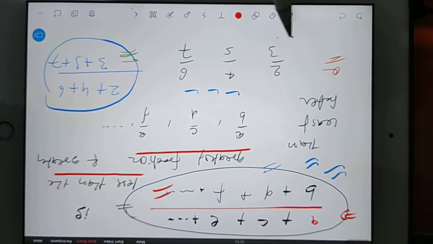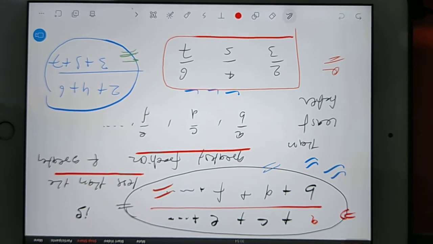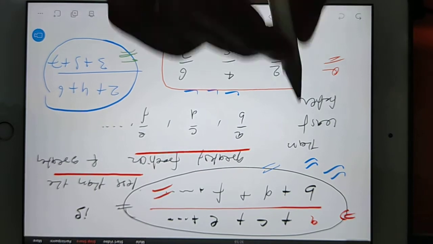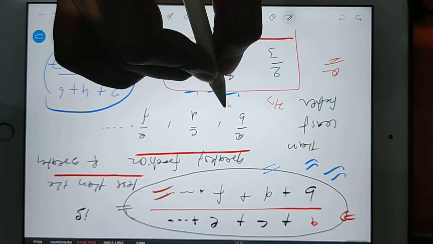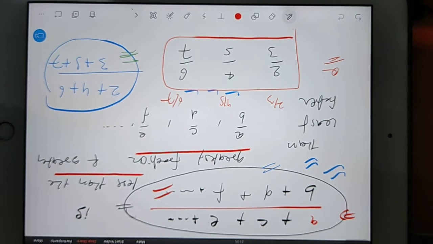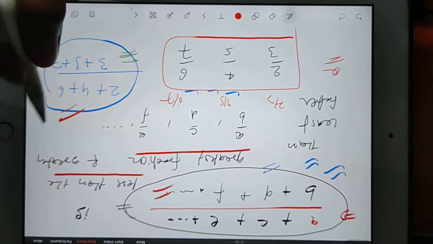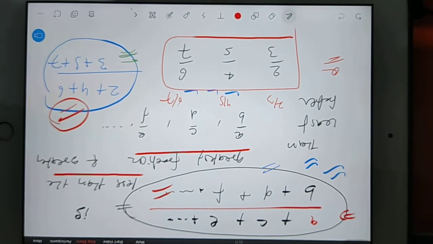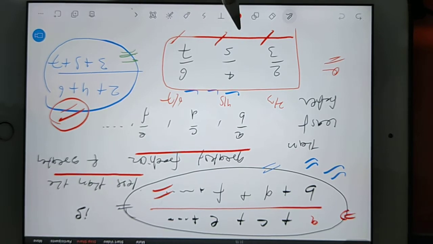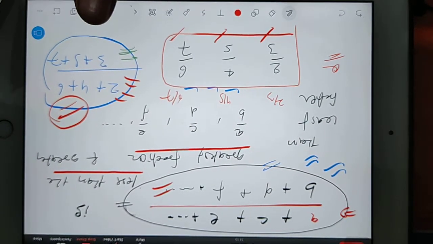Now you choose out of this which one is your greatest fraction. So for that you can use your calculator and find out 2 by 3 answer is more, or 4 by 5 answer is more, or 6 by 7 answer is more. By using calculator you can easily find out which fraction is more. So this total answer will be less than that fraction. At the same time, choose out of these three which one is your least fraction. So this answer will be more than that. Okay, I hope it's clear now.